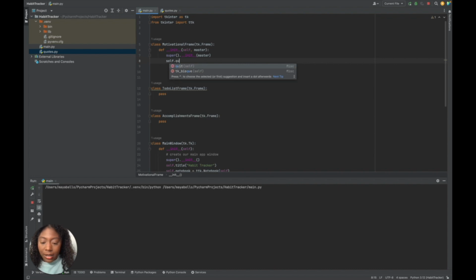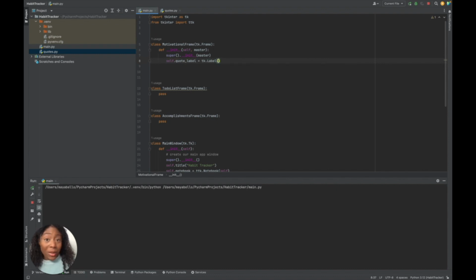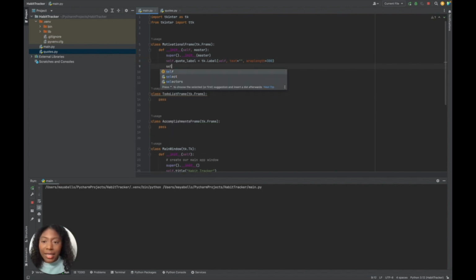So self.quote_label is equal to tk.Label, our new widget that we're using. We're going to pass in self. We are also going to pass in the text, and the text is going to start off as empty. And also, there's this option in Label called wrap length, which is when you want to start wrapping the text. I played around with it, and I really like 300. And then let's pack that on the screen.